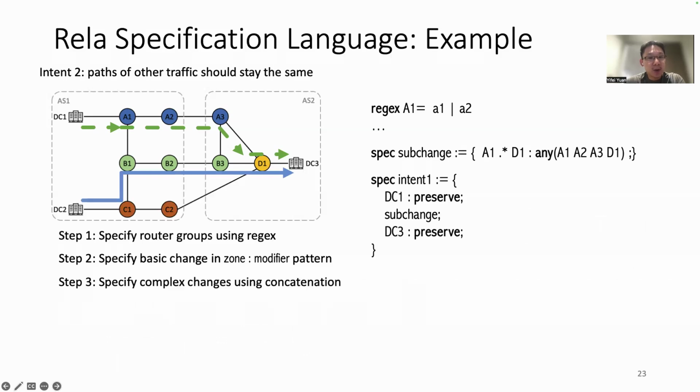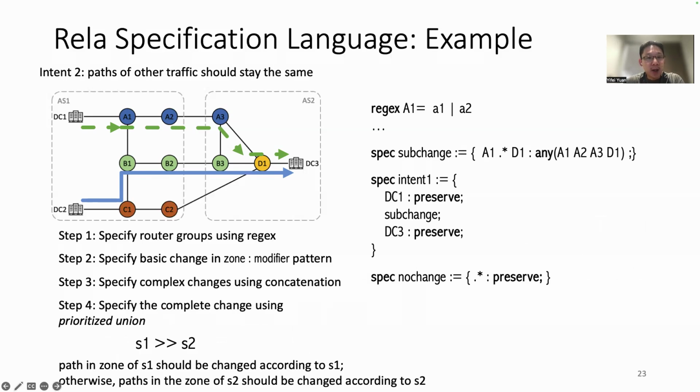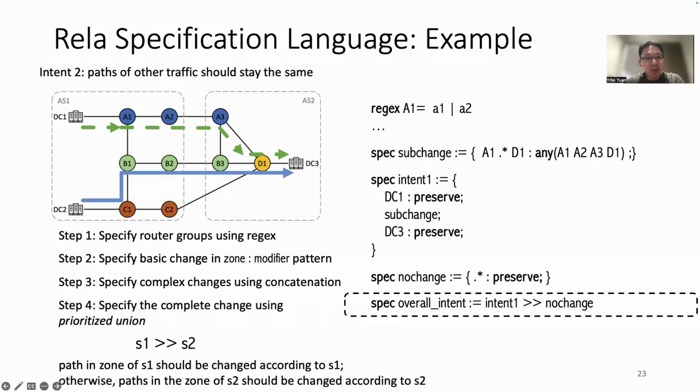Now, for intent 2, we need to specify that all other paths should not change. For no change, we can reuse the zone modifier pattern as shown on the right. Finally, we can compose intent 1 spec with a no change spec using prioritized union as shown on the right. This completes the precise specification of this change, which is compact.